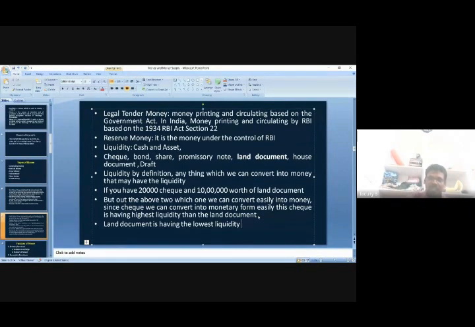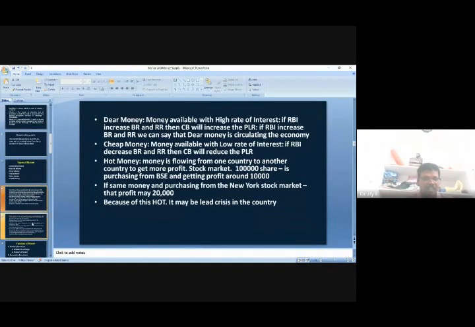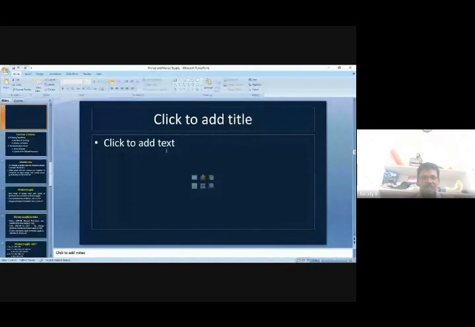Lowest liquidity is not the lowest quantity of money; it means it is difficult to convert. That is the point we discuss when talking about this aspect.